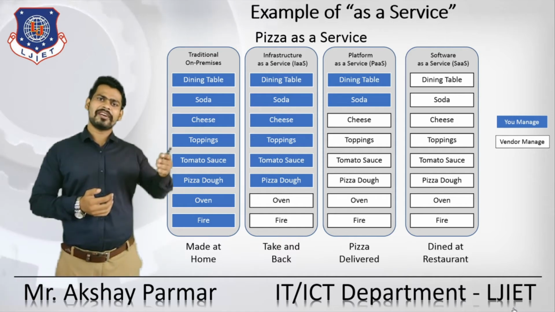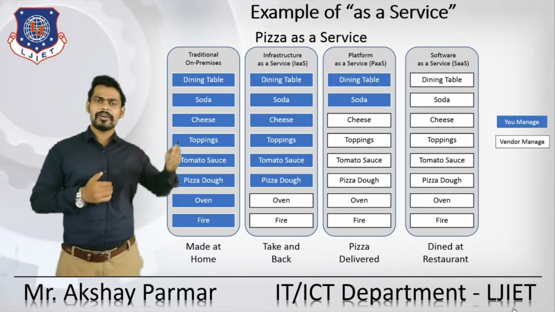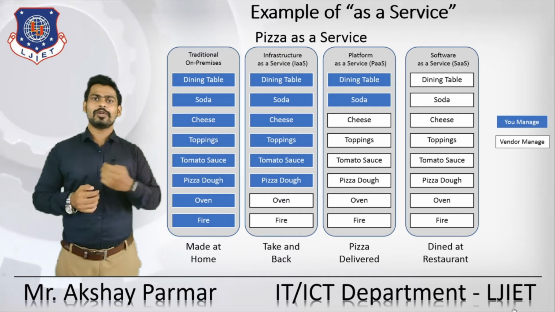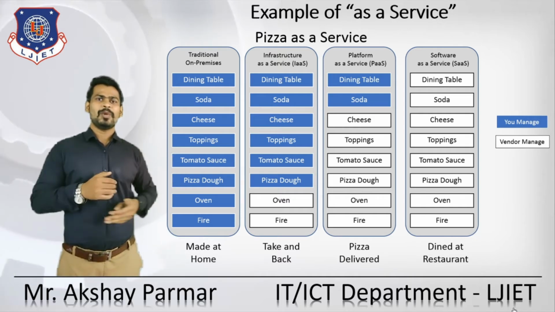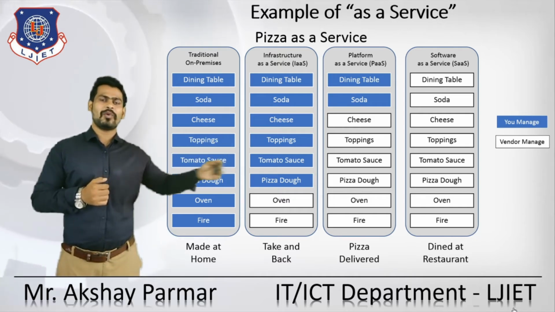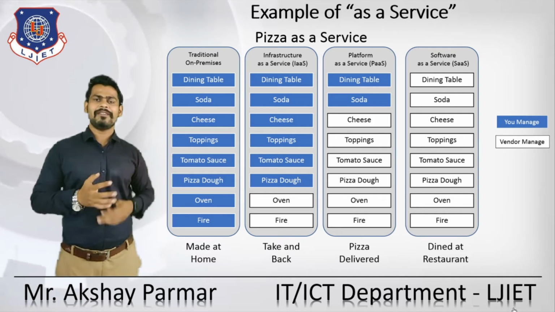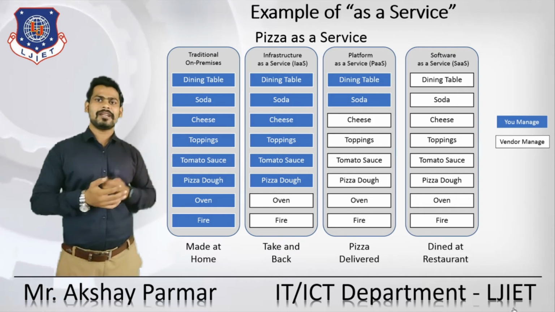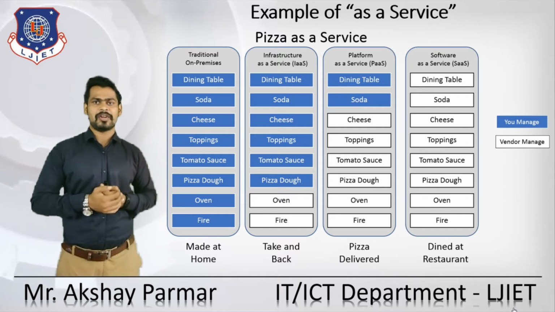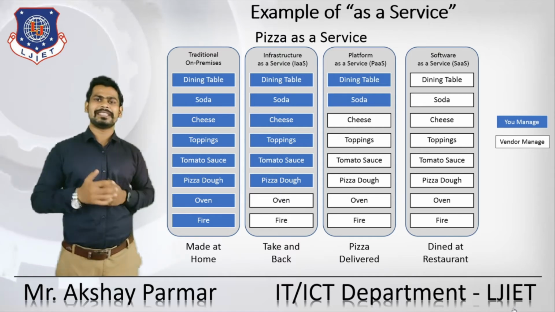So what is the difference? In each case, what do you need to manage and what does the vendor need to manage? Based on that, you can bifurcate it into four types. First of all, when you make pizza at your own home, that is a traditional or on-premise kind of structure, a kind of local system.